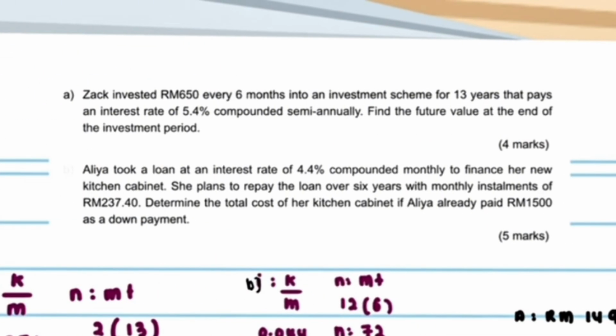So for the next question, Alia took a loan at an interest rate of 4.4% compounded monthly to finance her new kitchen cabinet. She plans to repay the loan over 6 years with a monthly installment of 237 ringgit 40 cent. Determine the total cost of her kitchen cabinet if Alia already paid 1,500 ringgit as a down payment.